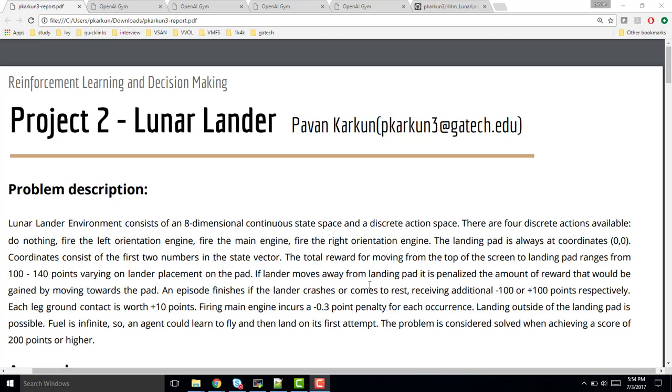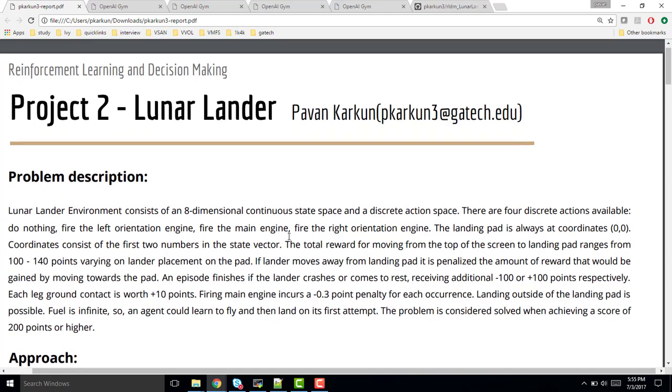Lunar-Lander is an environment where the lander's intention is to land on a specified landing pad. It can do four actions: either do nothing, fire left, fire right, or fire the main engine to land. The rewards are adjusted depending on how favorable or how accurate the landing was.